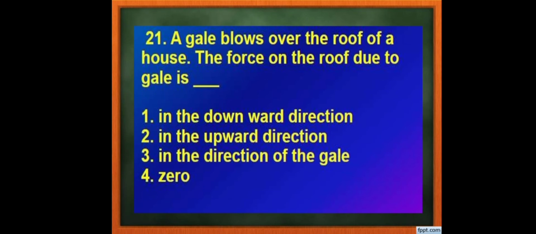Actually the meaning of gale is nothing but a fast moving wind. When a high velocity wind blows over the roof of a house, what is the direction of the force on this roof?